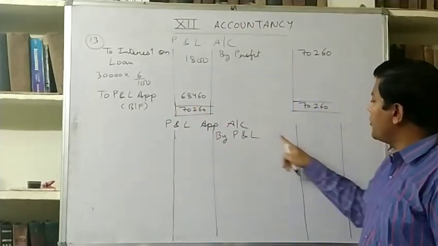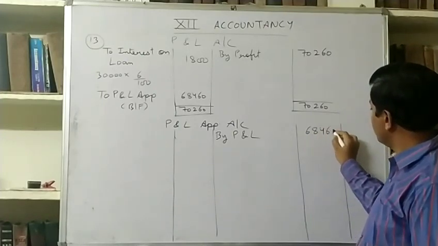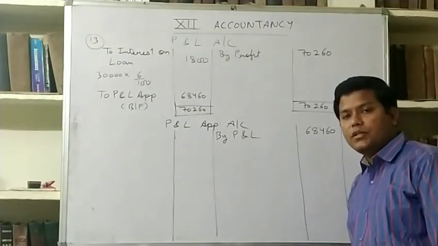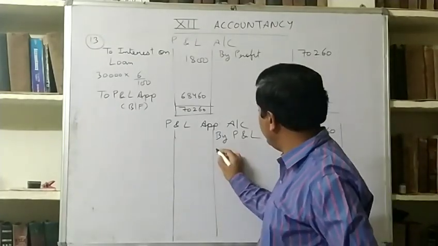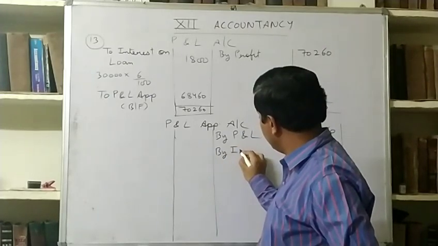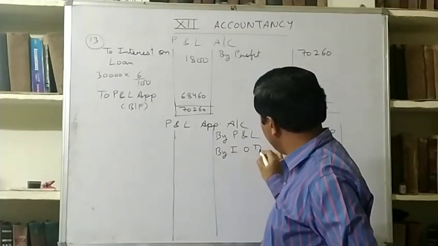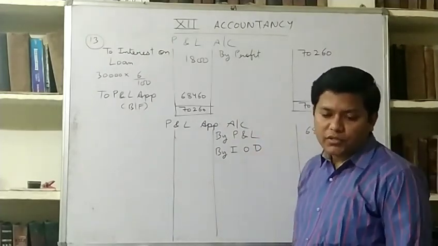This profit will be transferred here, 68,460. So have you calculated interest on drawings? By interest on drawings, remember you have to write full forms.